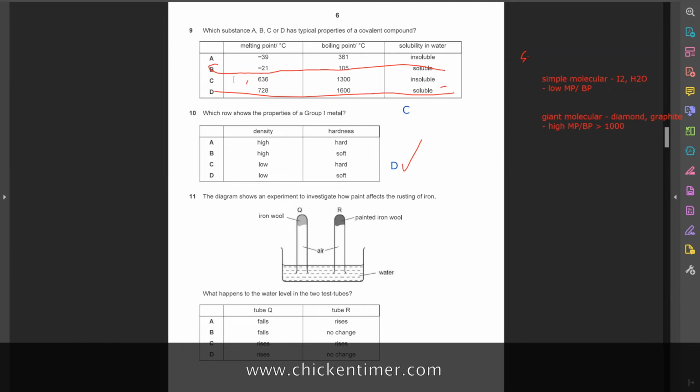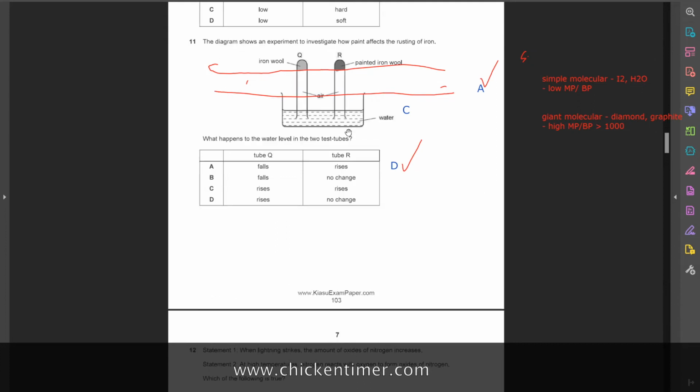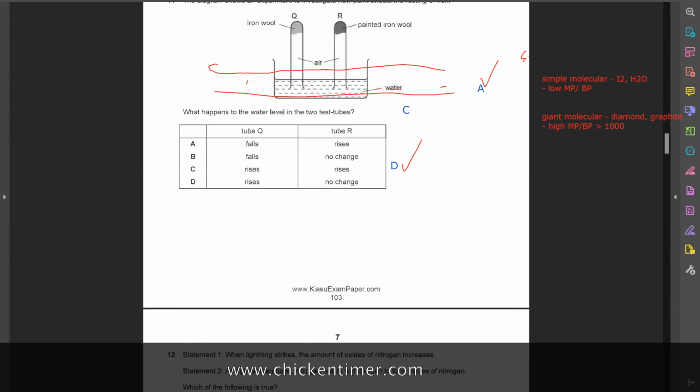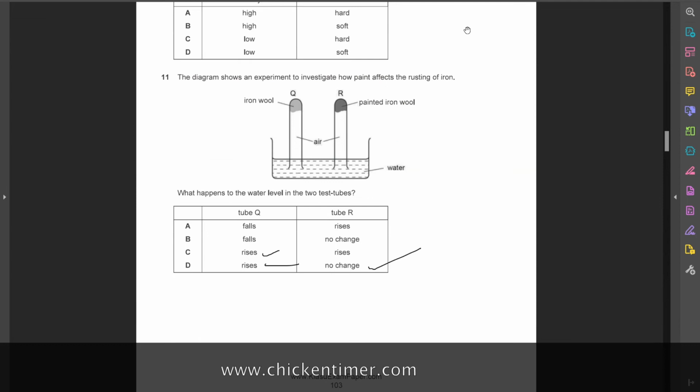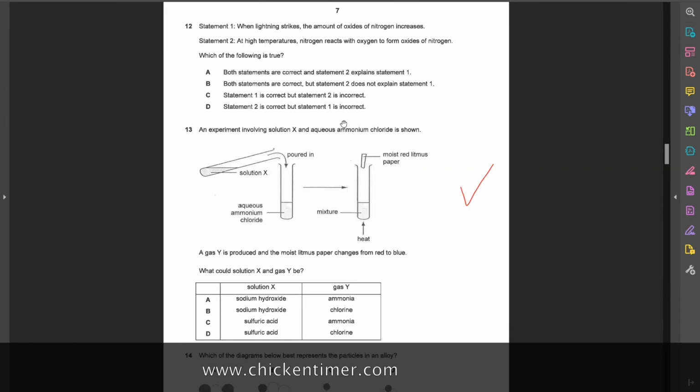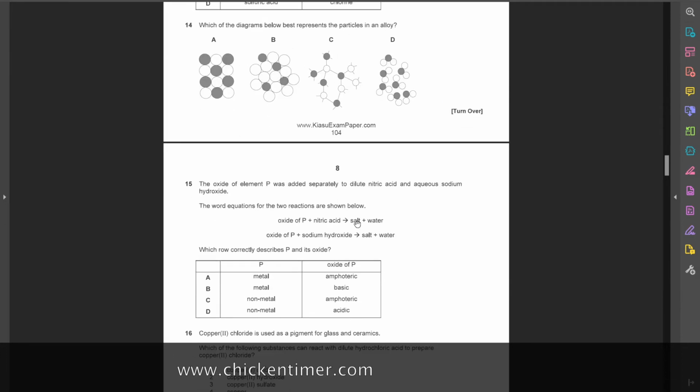And they say typical property of covalent compound. For you, you only learn the first one. Okay, please take note. 11 done. Shall we just do 11 first? 11D, correct. 12, 13. 12A, correct. 13 is A, correct. 14, 15. 14B, correct. 15A, correct.